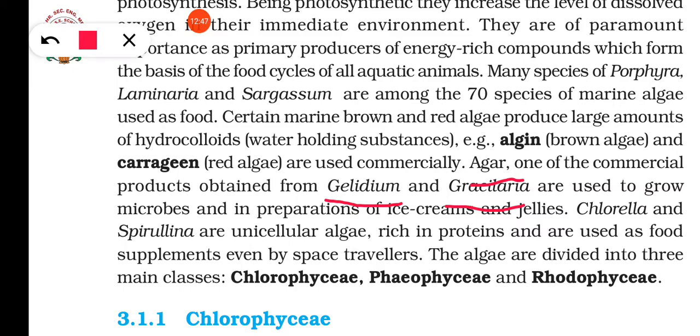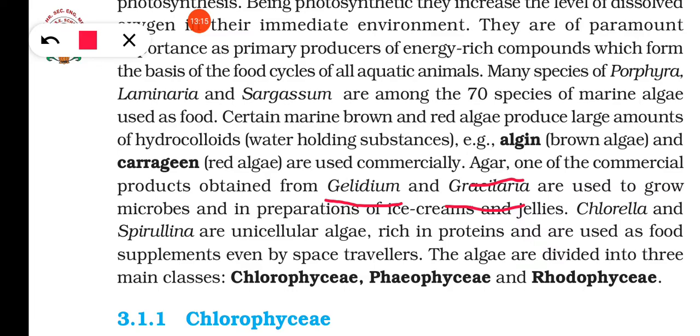They can be grown, and they are a very good source of protein, so they are used by space travelers for their food. Spirulina is very famous as single cell protein, which means they are used as a food supplement. As a food supplement, they grow very fast and can be harvested. So these are the major economic importance of algae.